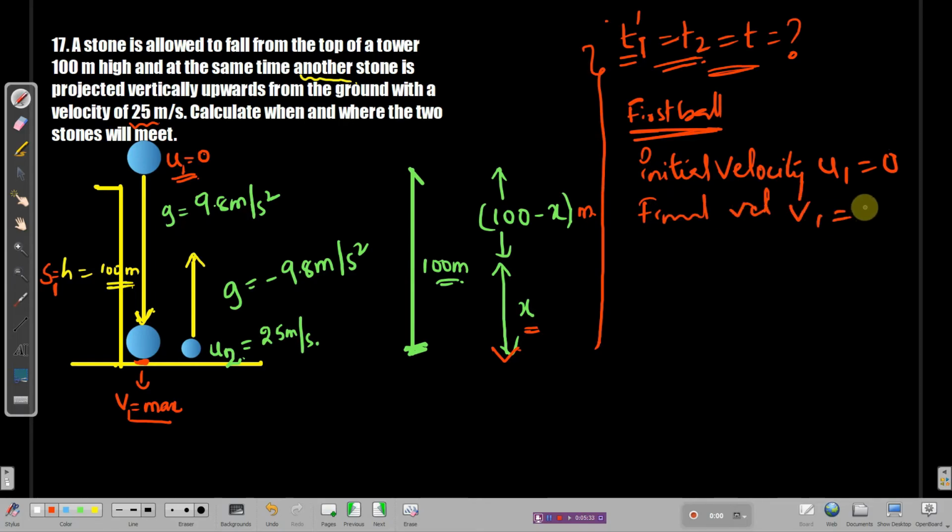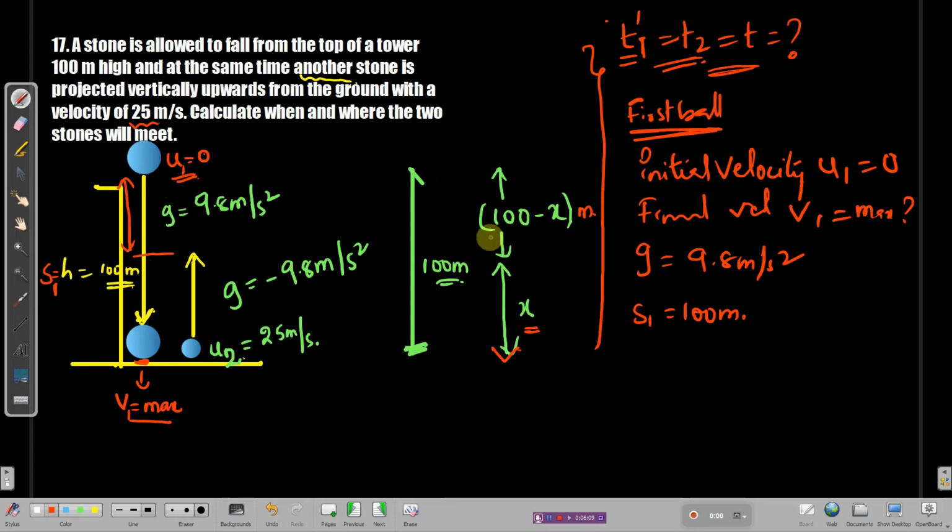We don't know that, right? And we have the g value for the first case, 9.8 meter per second square, and we have the total height, s1, as 100 meters. Now see, we don't have to find the total height, which is already given.